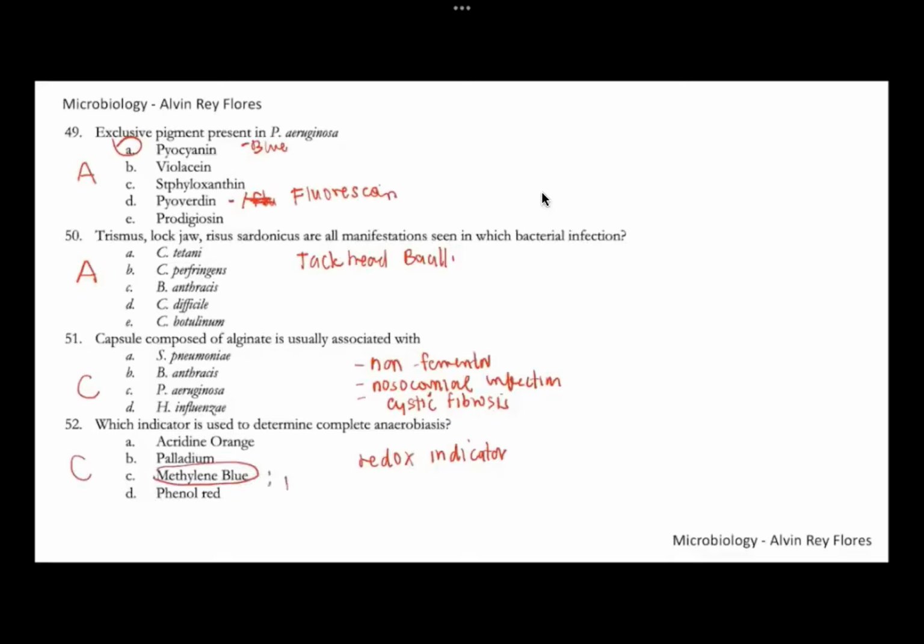Aside from methylene blue, we can also use resazurin, which is another example of a redox indicator. For the other choices, we don't use acridine orange, that is a stain. The palladium would function as a catalyst to speed up the removal of oxygen.